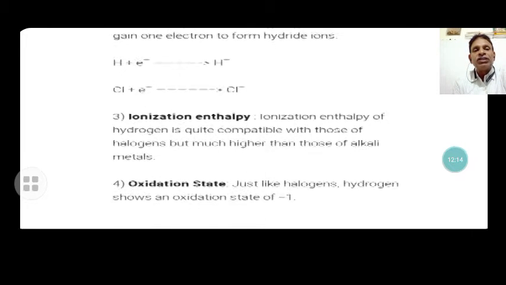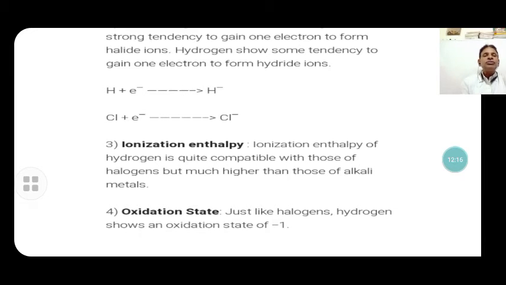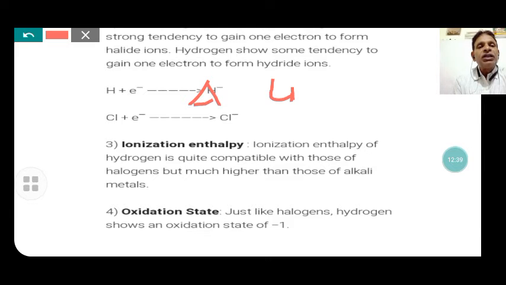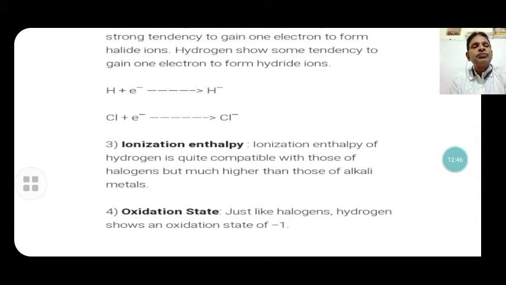Now, ionization enthalpy, a very important point. The ionization enthalpy of hydrogen is quite comparable with those of the halogens, but much higher than those of the alkali metals. The ionization enthalpy of lithium, the ionization enthalpy of lithium, is written like that.